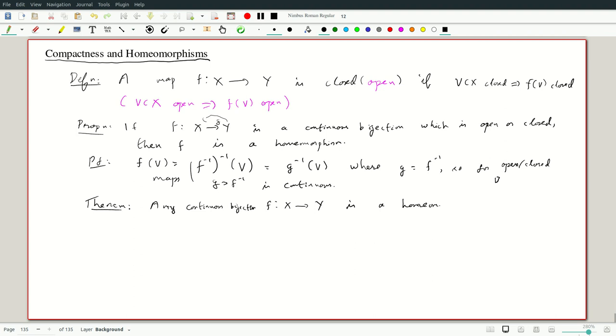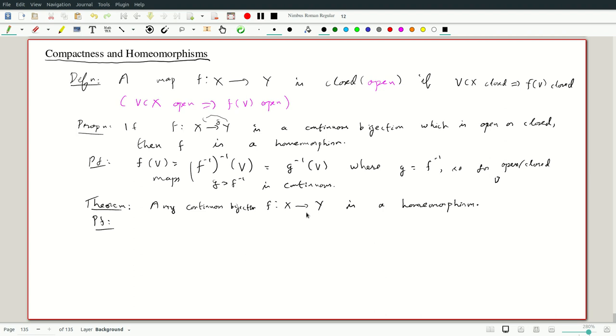For many years, I should admit, I thought this is a weird statement put together just because you can, but then later on discovered that it actually comes up in practice quite often, that you verify this, because one of the spaces can be very concrete and it's easier to verify continuity in one direction. Say when we are looking at moduli spaces, whatever it is, it's much easier to verify continuity in one direction.